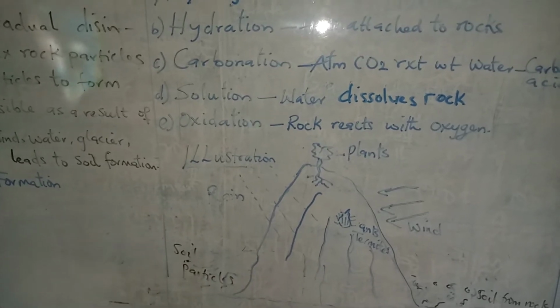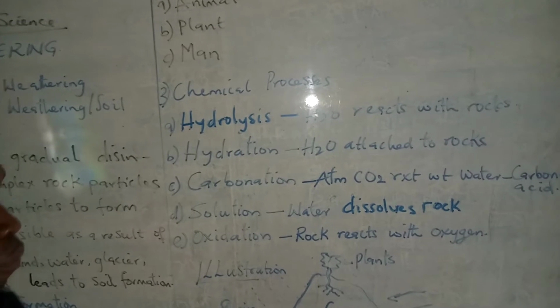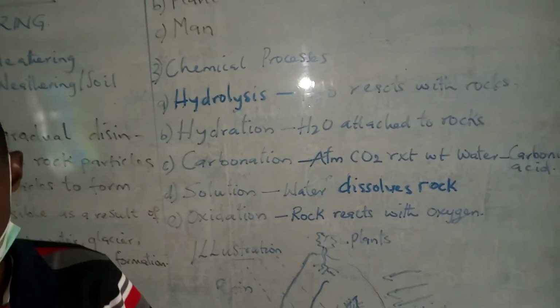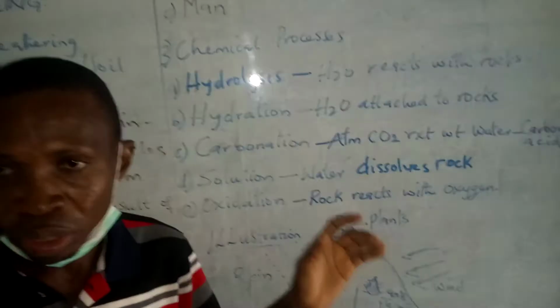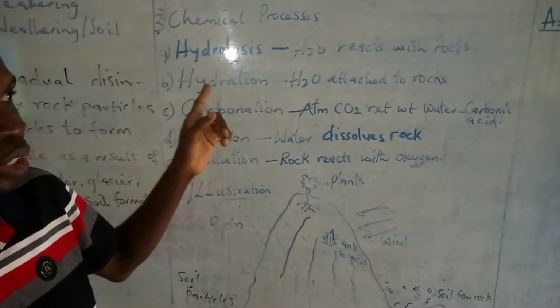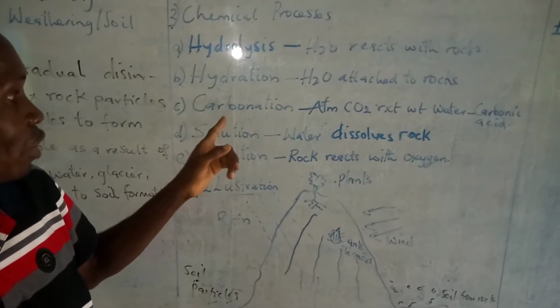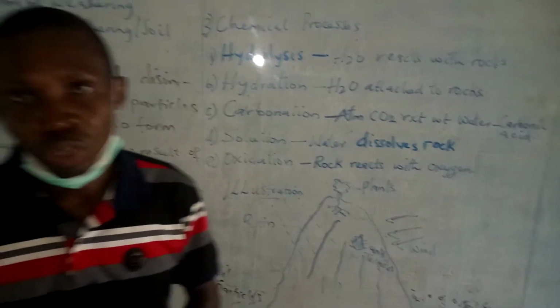All right, quickly, we have what we call chemical processes. For chemical processes, we have 5 types. Number 1, hydrolysis, number 2, hydration, number 3, carbonation, number 4, solution, number 5, oxidation.